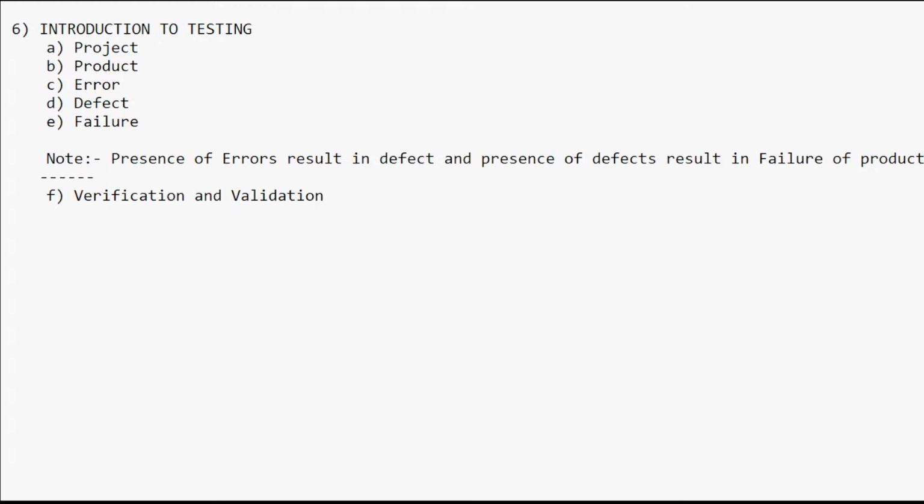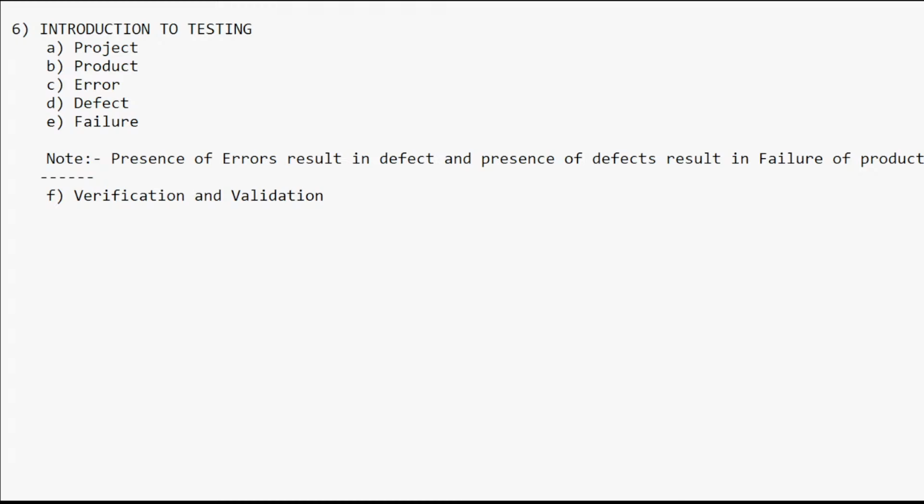When you come to validation, the application is already developed. Now we are going to validate, right? That application is already developed, then we are going to validate. That is called validation. But verification means during your development only you are checking whether we are developing the correct product or not. You can always think developing and developed. You can keep these two terms in your mind. Verification means developing: we are checking whether we are developing the right project or not. That is called verification.